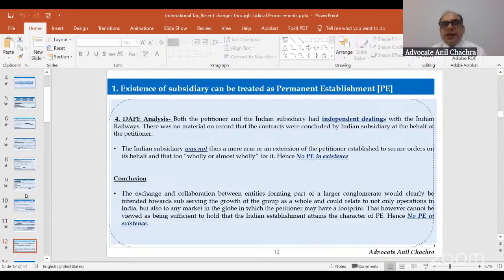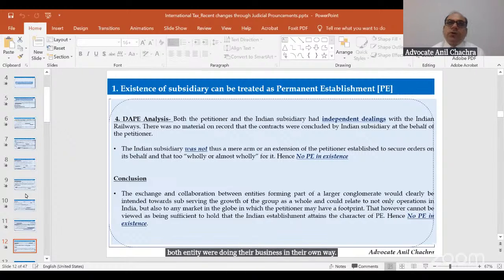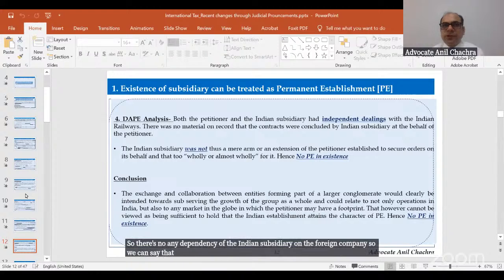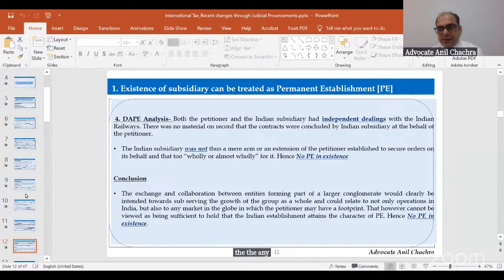On the dependent agents analysis, the court observed that both entities were doing their business in their own way. So there's no dependency of the Indian subsidiary on the foreign company. So we can say that no sort of PE would get created in India.